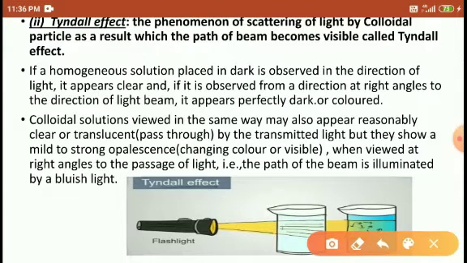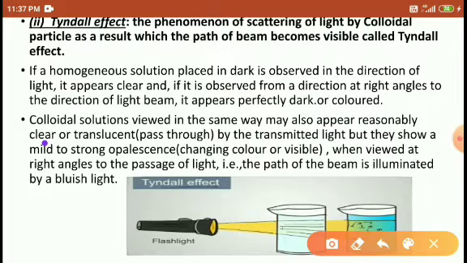Colloidal solutions viewed in the same way may also appear reasonably clear or translucent, meaning light passes through, but they show mild to strong opalescence, meaning a changing color, when viewed at a right angle to the passage of the light. The path of the beam emits bluish light.